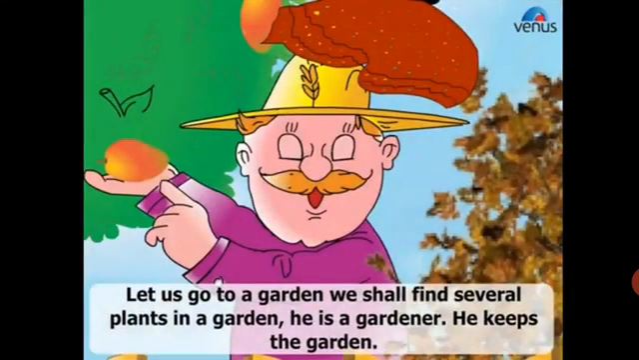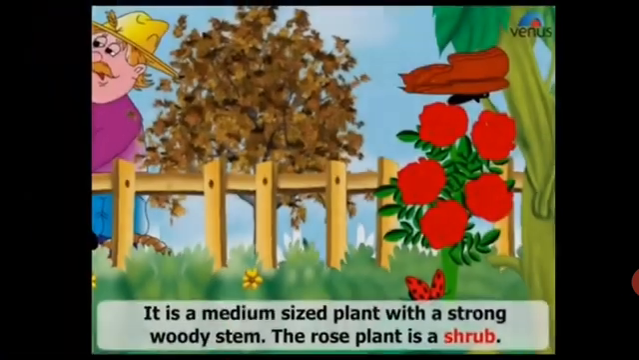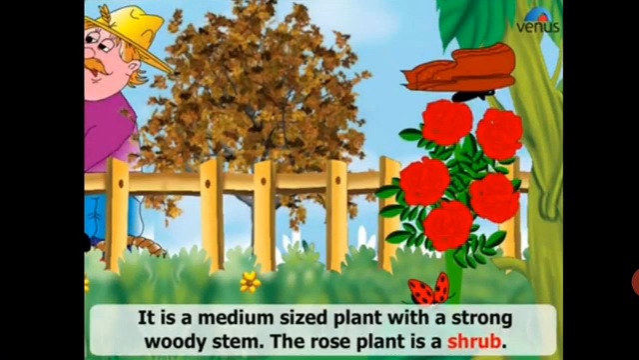Now let us go to a garden. We shall find several plants in a garden. Here we have a gardener. He keeps the garden. Let us know what he tells us. Gardener says this is a rose plant. It is a medium-sized plant with a strong woody stem. The rose plant is a shrub.